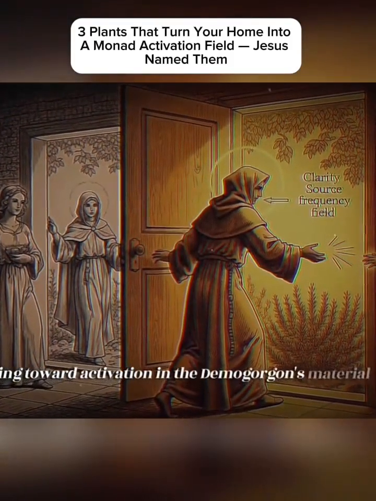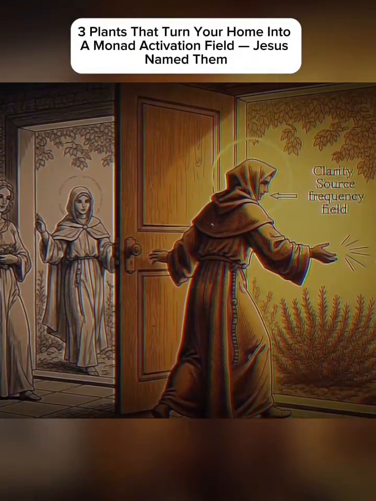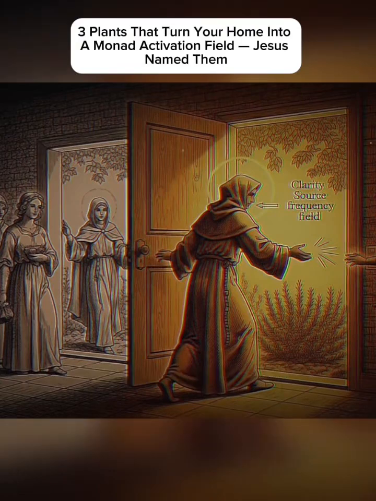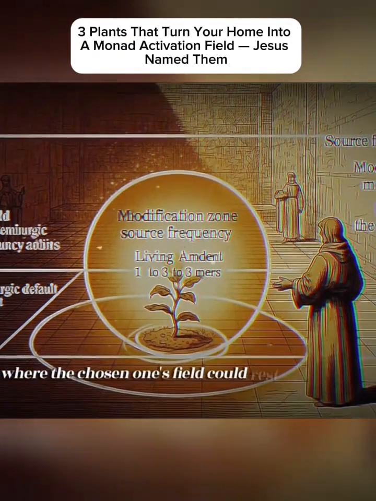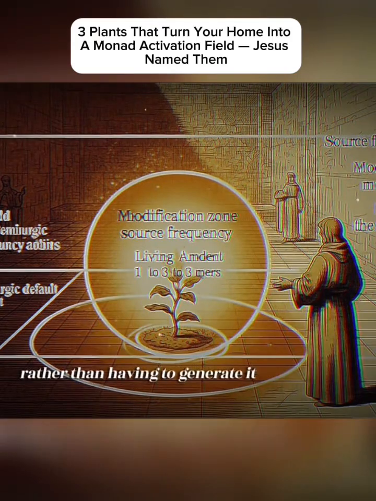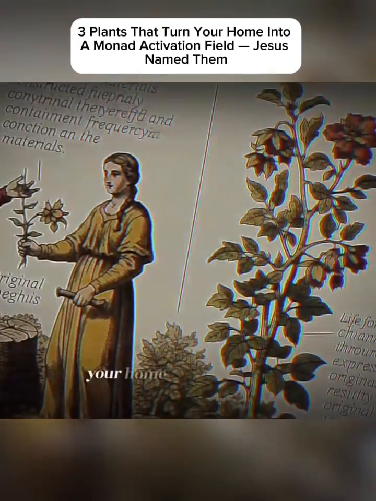Jesus named these 3 plants to the inner circle because he understood what chosen ones working toward activation in the demiurge's material world most needed. Not more techniques, not more practice, not more effort. A home. A physical living space whose ambient frequency supported the activation rather than resisting it. A place where the chosen one's field could rest in source frequency rather than having to generate it continuously against an opposing default. Your home can be that place.